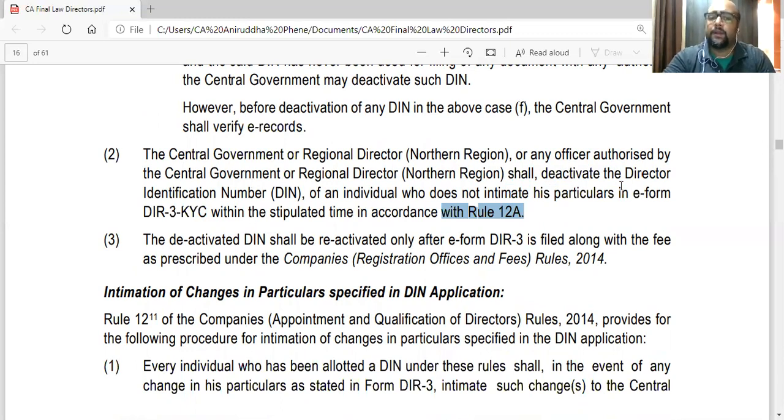So if a director fails to submit that KYC, also his DIN will be deactivated if he doesn't submit within the stipulated time. Now the deactivated DIN shall be reactivated only after e-form DR3 is filed along with fee in prescribed form. So in some cases, like in the above, if the KYC was not submitted and his DIN was deactivated, he can again reactivate it on submission of form DR3 with fee.